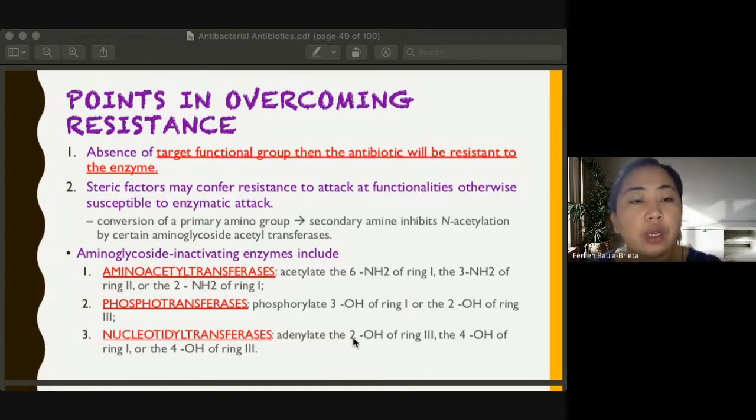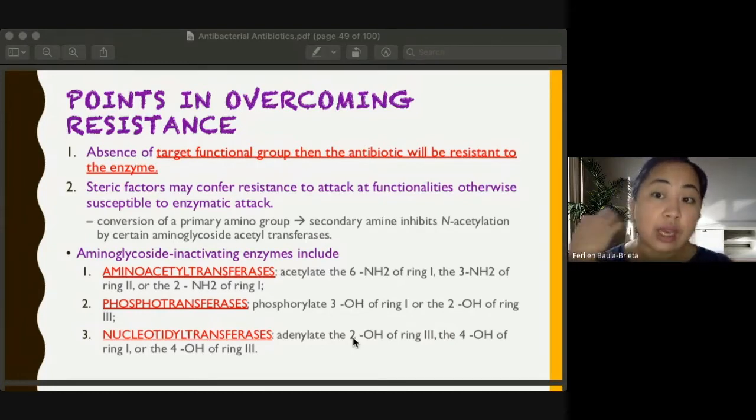of our enzyme. And we have, just for discussion, the same with our penicillinase, we have aminoglycoside inactivating enzymes produced by our bacteria. These are the aminoacetyl transferase, phosphotransferase, and nucleotidyl transferase. So generally we have three enzymes that inactivate aminoglycosides.